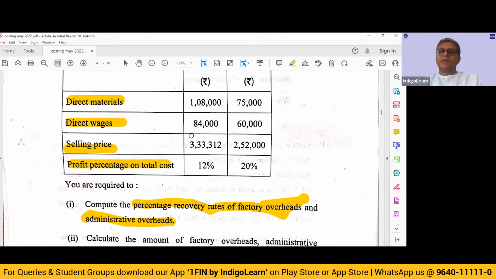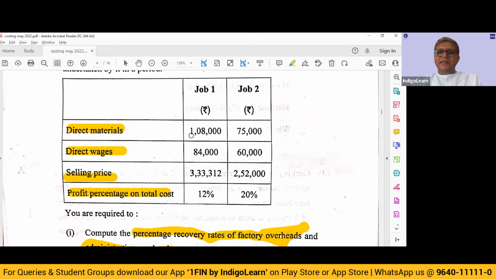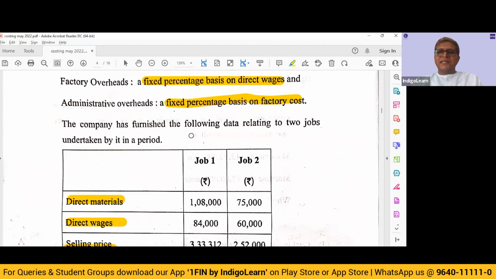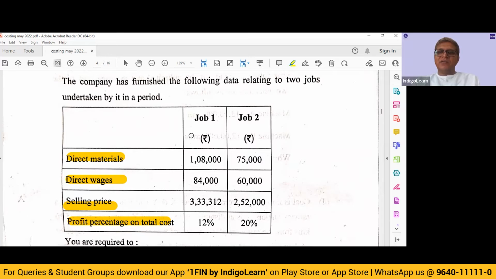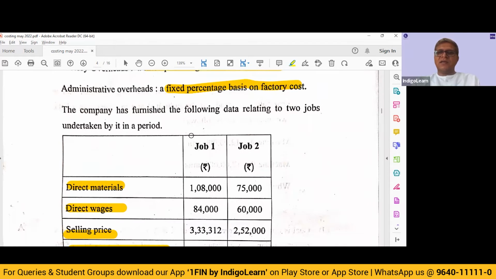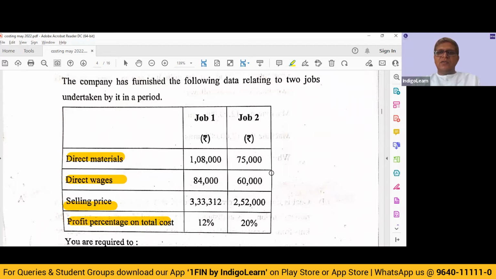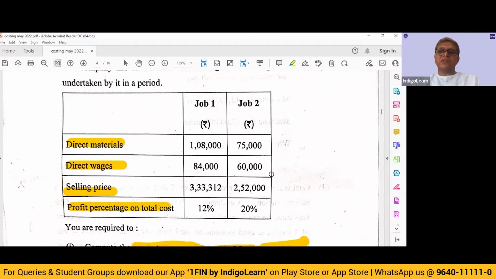Now, how are we going to do that? We have no other option but to use algebra. So we will say, let the percentage of factory overheads on direct wages be X, and let the percentage of admin overheads on total factory cost be Y. So we use that, and then we will have to solve for X and Y. Now, how are we going to solve for X and Y?